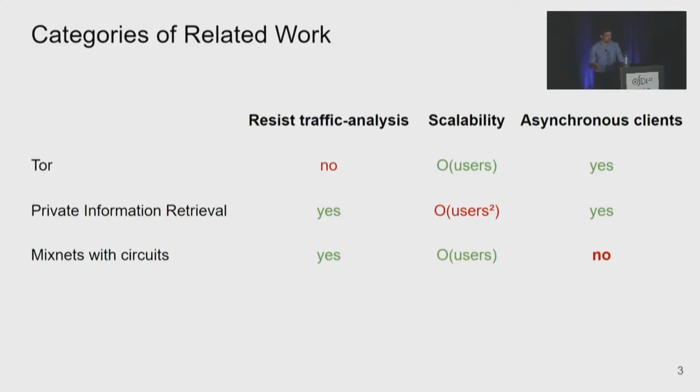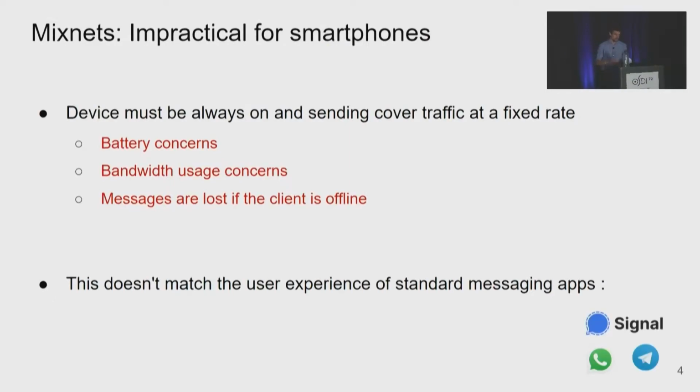To expand on this last point, to contribute to the global anonymity set in mixnets, clients need to be always online to participate in every round of the mixnet, so they must be online and send cover traffic at a fixed rate. This is costly in general, but especially so for clients on smartphones. It immediately raises concerns about battery life and bandwidth usage. But also, mixnets are not really designed for storing messages, so if the client is offline, these messages cannot be retrieved.